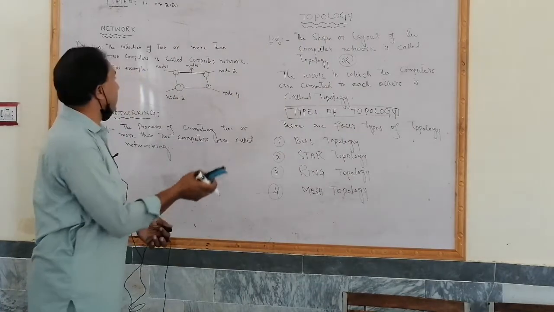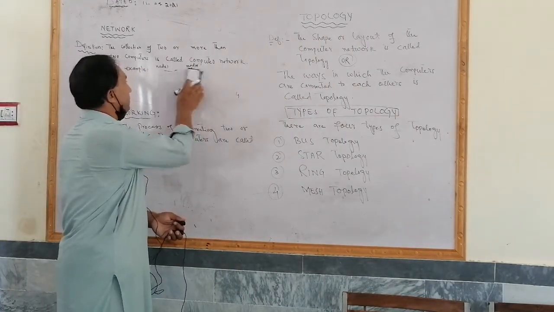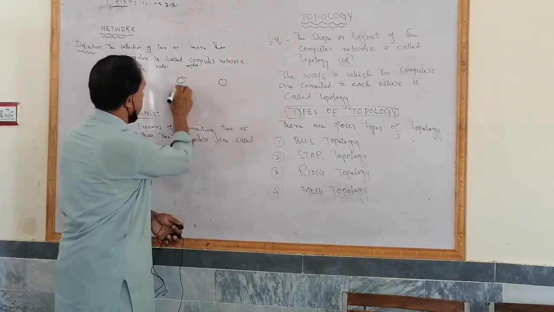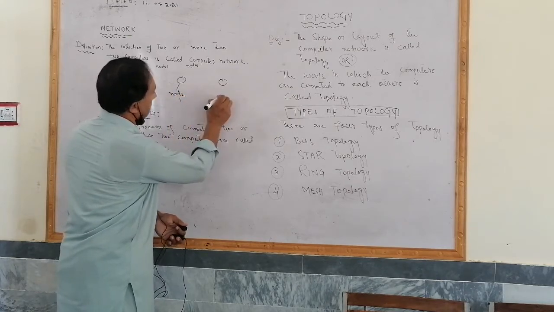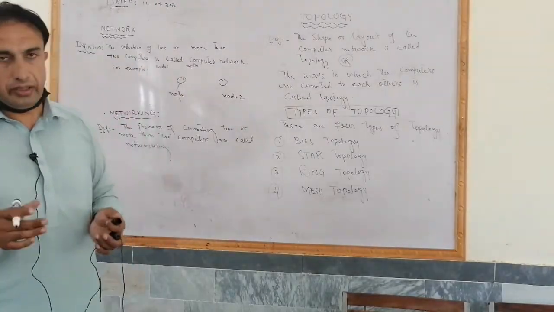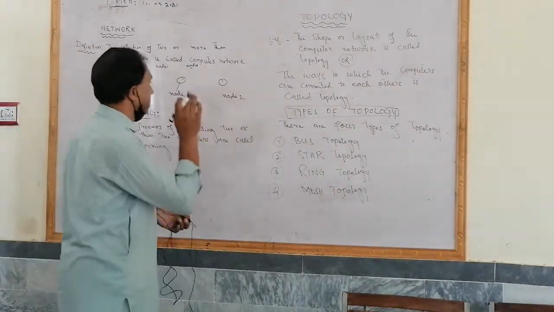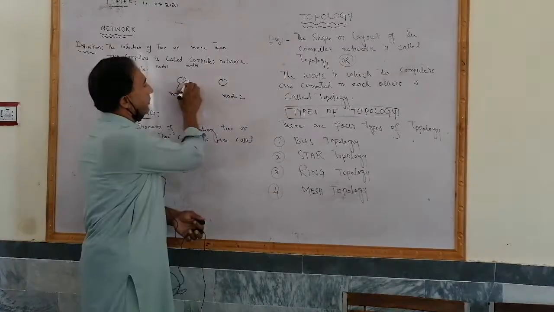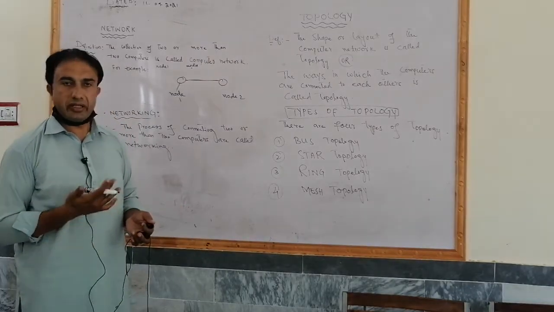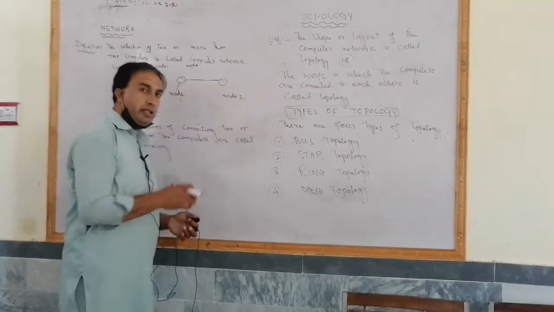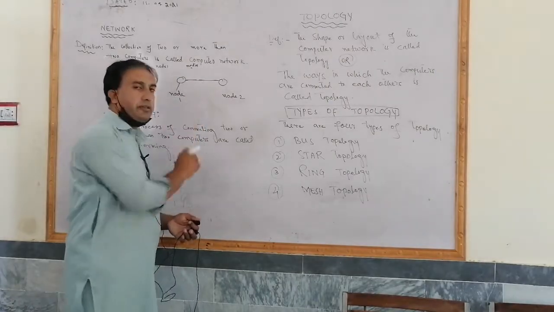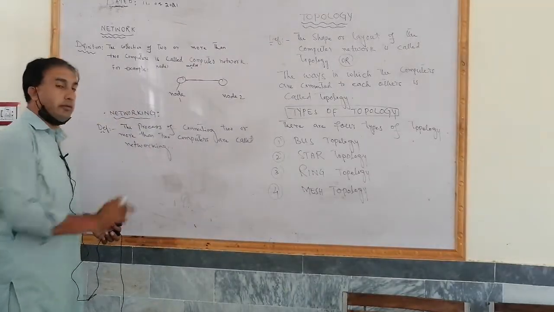So if we have these four systems and if they are not connected with each other, for example, this is node 1, this is node 2, and these two systems are not connected with each other, so they are not called a computer network. They are called a computer network if these devices are connected through a media, that is physical or wireless. So in this case we have a physical media and these two systems are connected with each other through this media. Now what is networking?